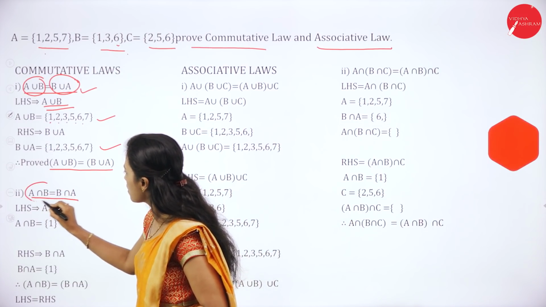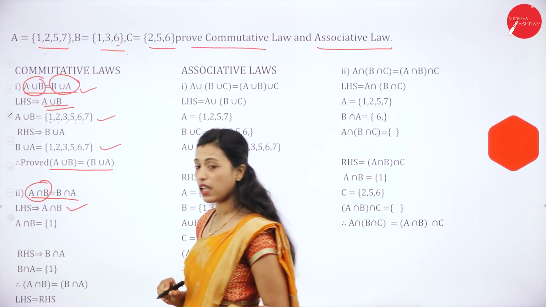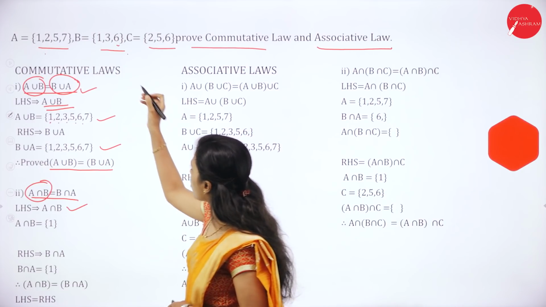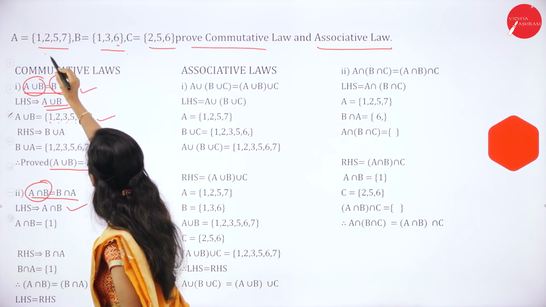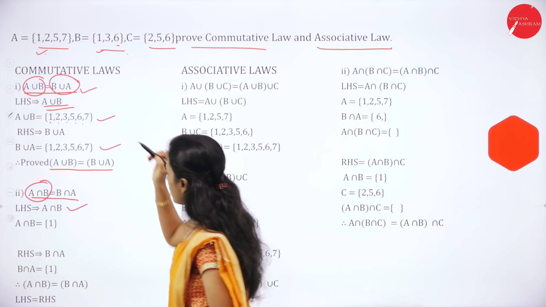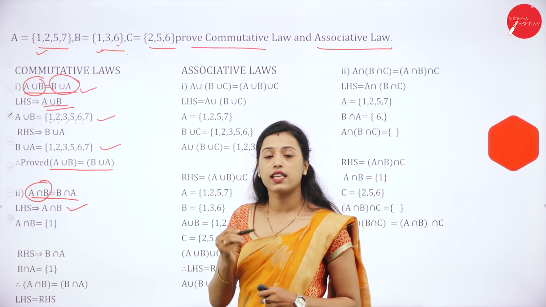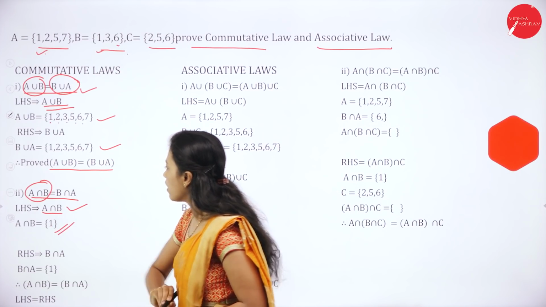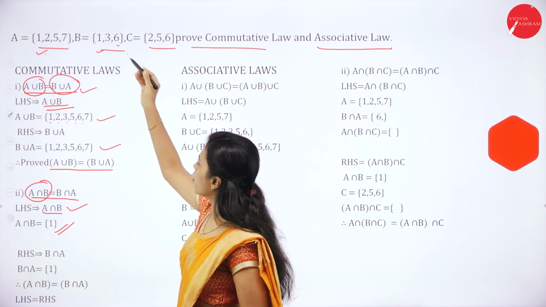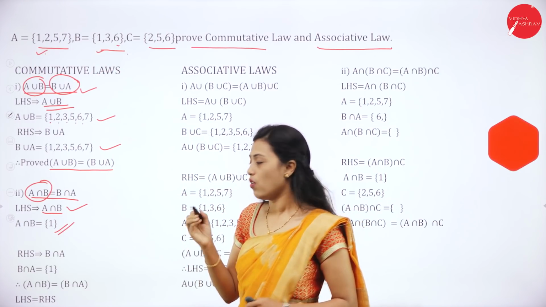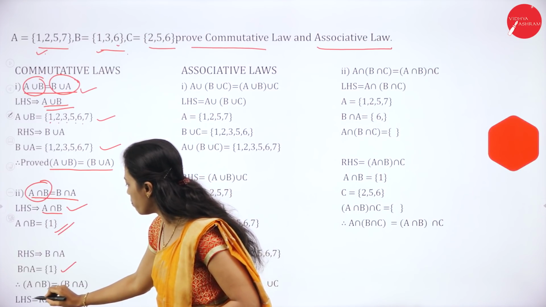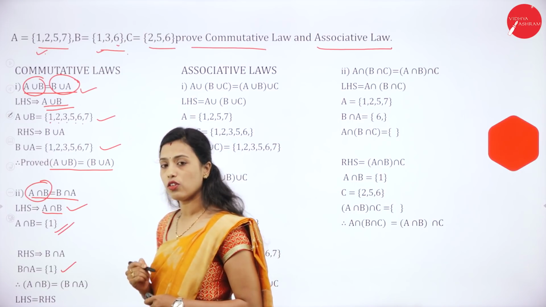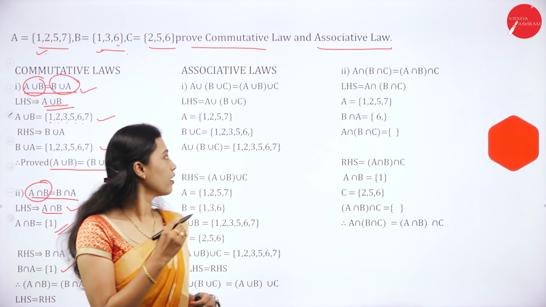So take LHS. LHS is equal to A intersection B. A intersection B means the common elements in set A and set B. Is there any common element in set A and set B? Yes, 1. 1 is the common element in set A and set B. So A intersection B is {1}. Then what is B intersection A? B intersection A is also the same, {1}. So it is proved. LHS is equal to RHS. A intersection B is equal to B intersection A.